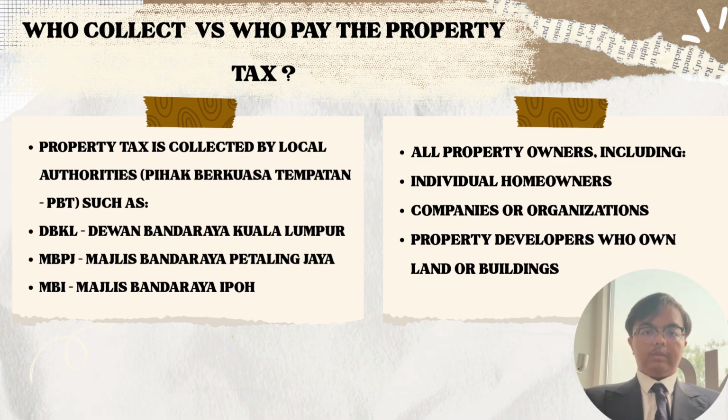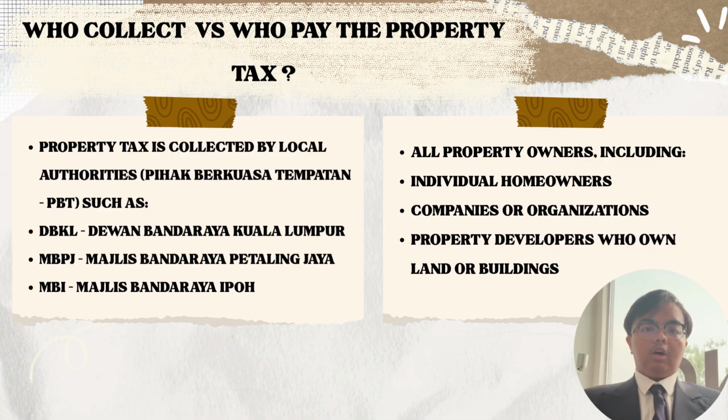Property tax is collected by local authorities, pihak berkuasa tempatan. They are responsible for managing and maintaining local services such as waste collection, street lighting, drainage, and public facilities. For example, local authorities: DBKL for properties within Kuala Lumpur, MBPJ Majlis Bandaraya Petaling Jaya for the Petaling Jaya area, MBI Majlis Bandaraya Ipoh for properties in Ipoh, and other local councils depending on the district or state. Number 3, purpose of collection. The revenue is used to improve local infrastructure and community services.